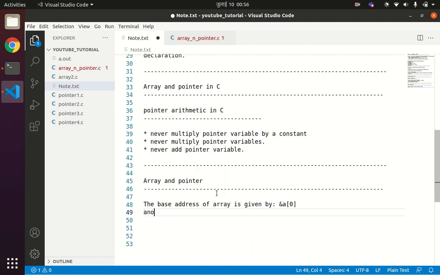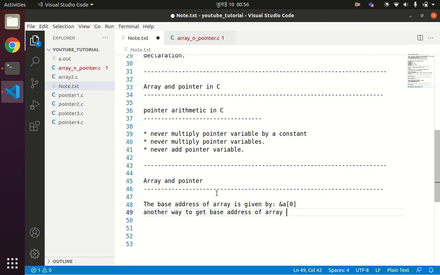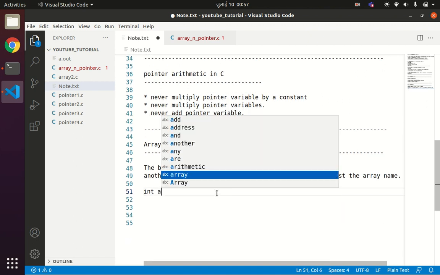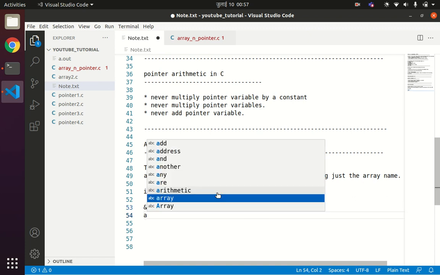Another way to get the base address of an array is by giving just the array name. So if you have an array like int a[10], you can get the base address as &a[0], or we can simply write a to get the base address.